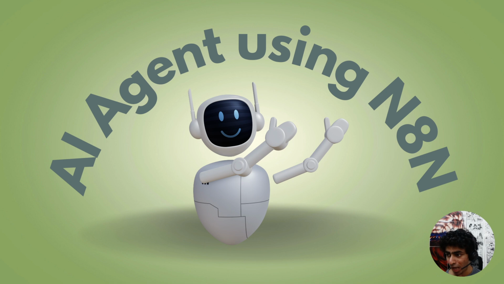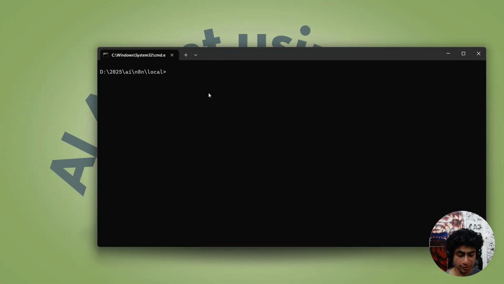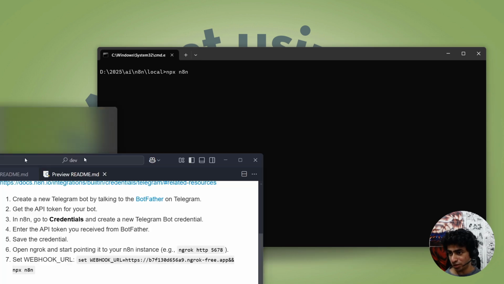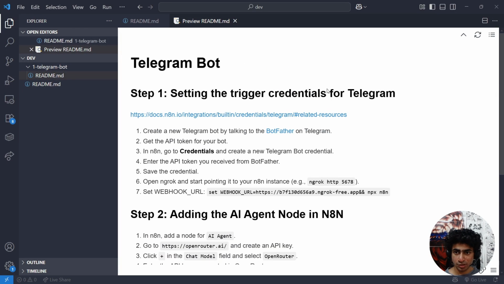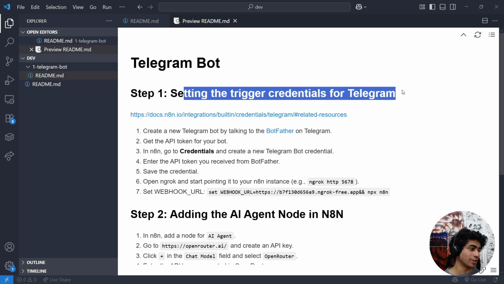So I am going to obviously run N8N locally because the cloud version of N8N is paid, and you can run the paid version as well if you like. It will make things a lot easier. You won't have to do any major steps like these, which I'm going to show you. These steps: setting the trigger, credentials for Telegram. It's going to be a little tricky, not too much, a little tricky.